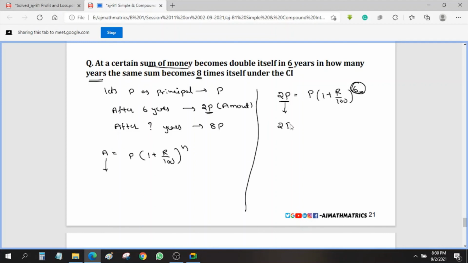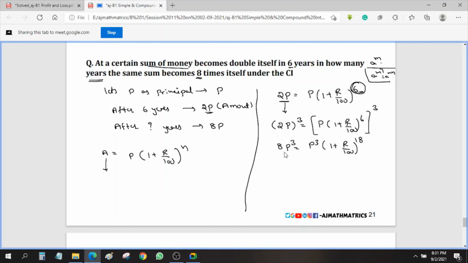So 2p whole cube. Both sides I am doing as cube. 1 plus r by 100 whole power 6, cubed. So both sides I am taking as cube, and here I am getting 8p cube is equal to p cube of 1 plus r by 100 whole power 6 into 3. So a power m whole power n will become a power mn, which is nothing but 18.